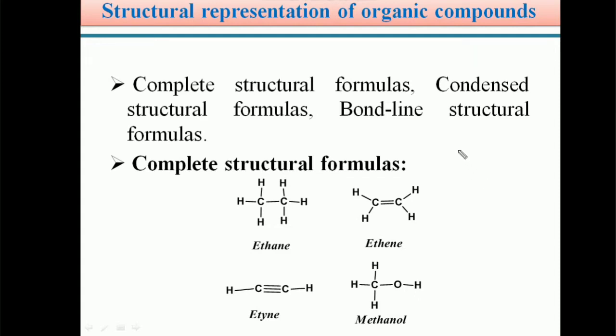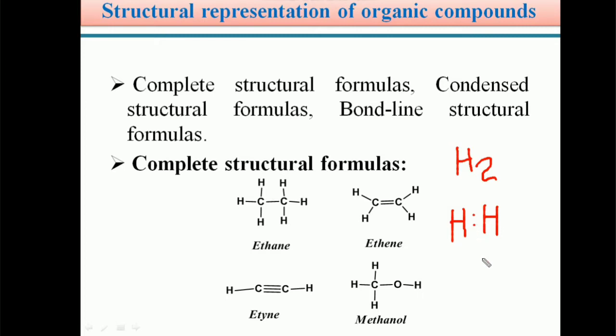For example, if you take the dihydrogen H2 molecule, according to Lewis, the structure of this H2 molecule can be shown with two dots. One dot represents the unpaired electron of one hydrogen atom, and the other dot represents the unpaired electron of the other hydrogen atom. This is the Lewis dot representation of a molecule.